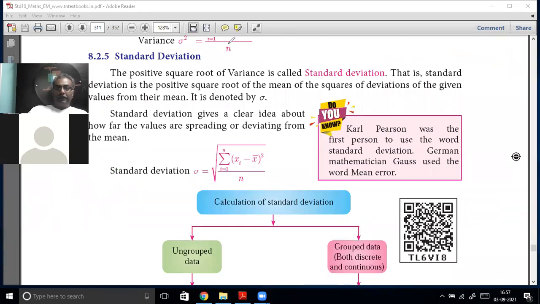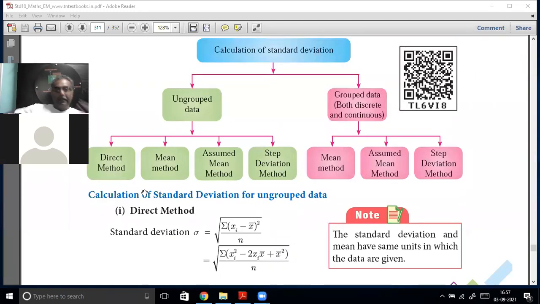Now that you understand what standard deviation is, you have many methods for calculating standard deviation. That only we are going to see today. Let us see it for ungrouped data today, and tomorrow we'll do grouped data. Then next day we'll do exercise 8.1, and then we'll move on to probability another time. Direct method, very simple method.